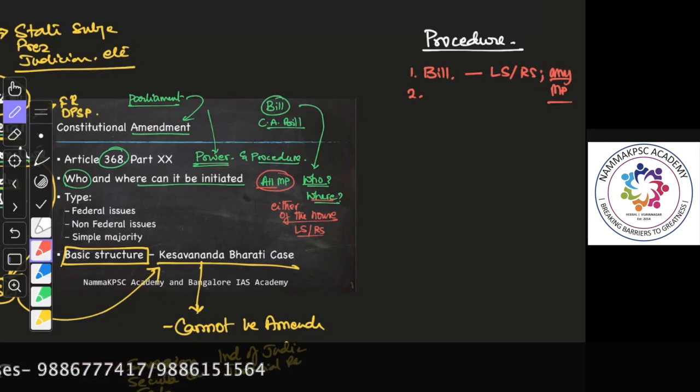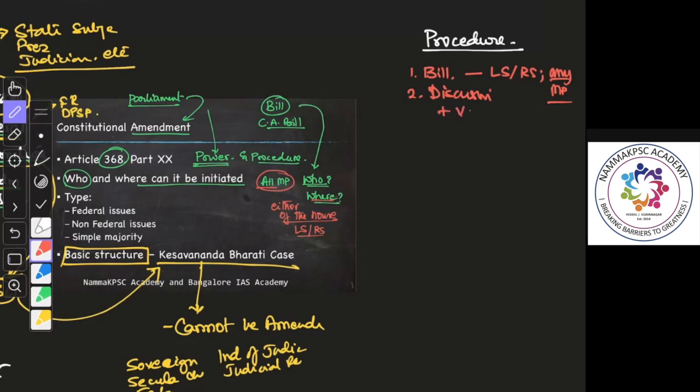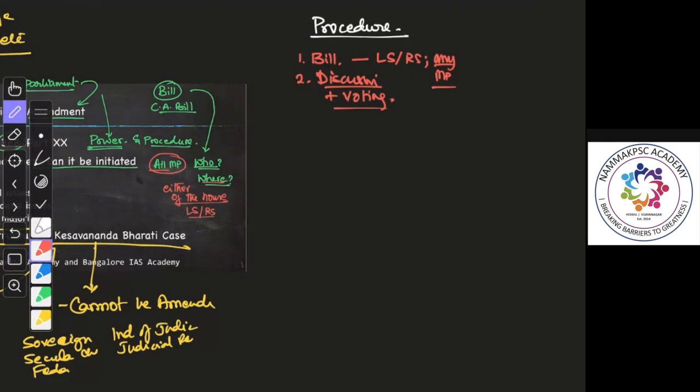It is sent to the committee stage, right? All that which we have discussed recently. It is even distributed among the public for their opinion. Then the opinions are collected, and each of the clauses is put to vote one by one. Members can introduce motions to change the bill. And finally, the bill is put to vote. So I'll just write it like this: discussion plus voting. I won't go into all that first reading, second reading and all that, as we have already completed it.